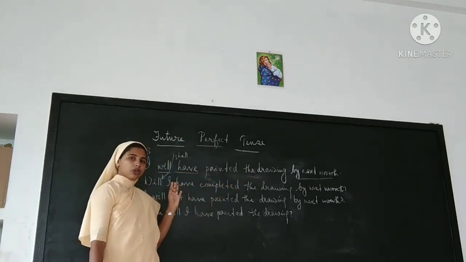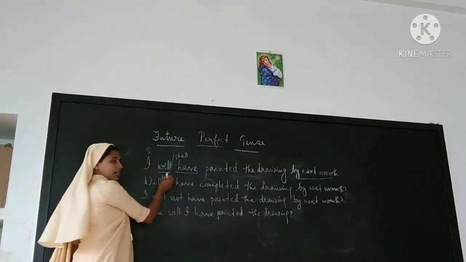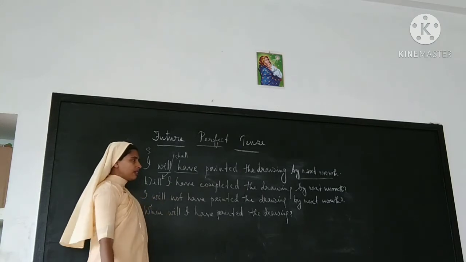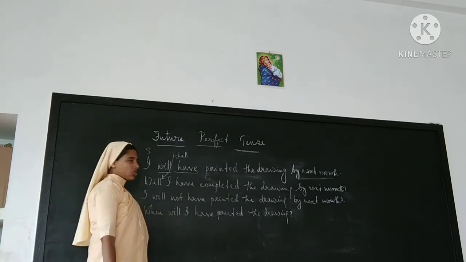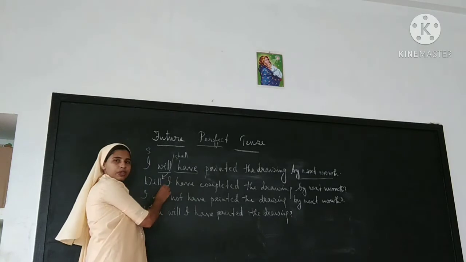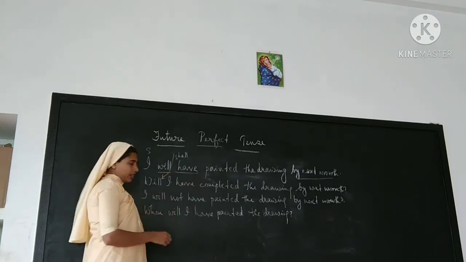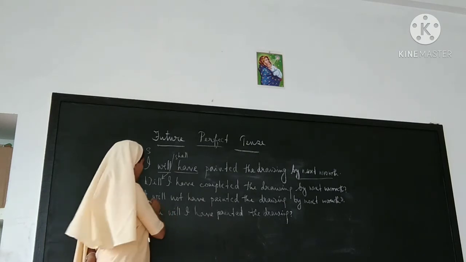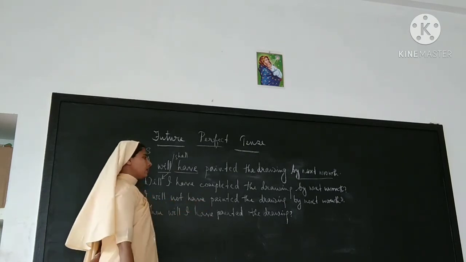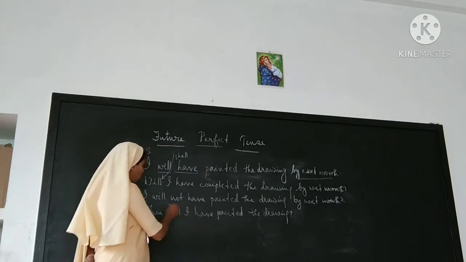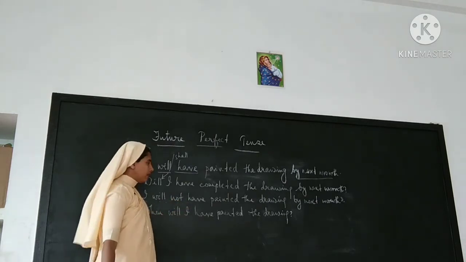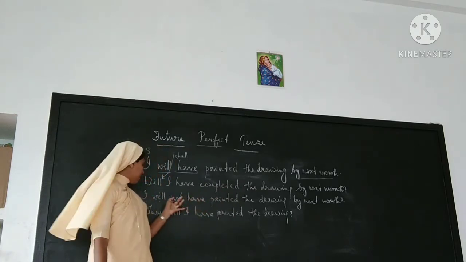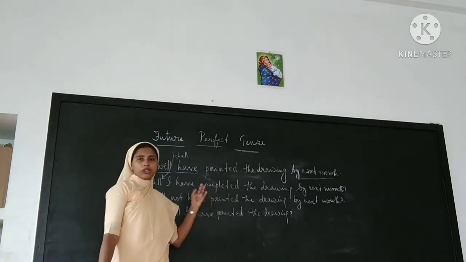Okay, how to make it into a yes or no question? Place this will or shall first. Shall I have completed the drawing by next month? Shall we have completed? Shall I have? Okay. And how to make it into a negative sentence? I will not have painted the drawing by next month, or I won't have painted the drawing by next month. Both are right.